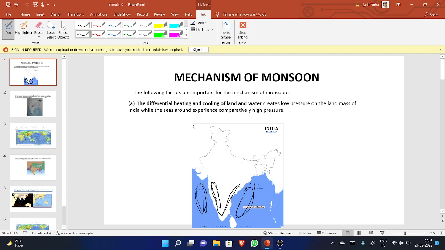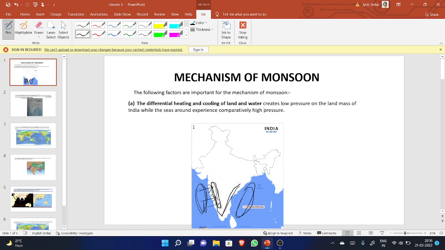When it gets heated, low pressure occurs. And during this time, the water body nearby is cool, so it contains high pressure. Now, on the water high pressure is there, and on land low pressure is there. Then the wind starts blowing from ocean to land. This is known as sea breeze because the breeze is coming from sea to land.